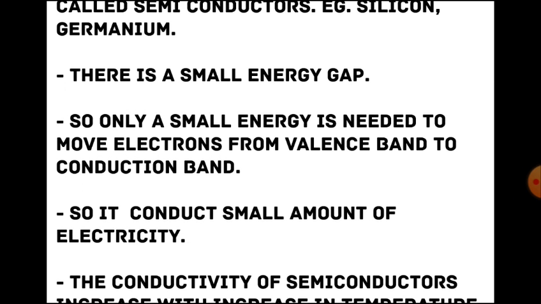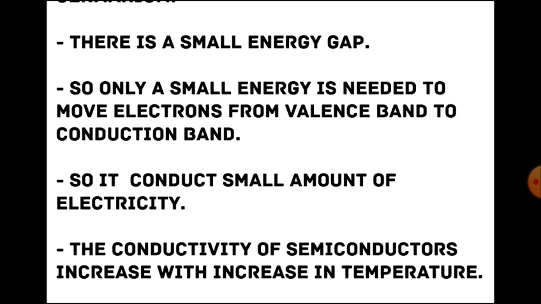Here there is a small energy gap, so only a small energy is needed to move an electron from the valence band to the conduction band, so it conducts a small amount of electricity because there are only a few electrons in the conduction band. The conductivity of semiconductors increases with the increase in temperature. As the temperature increases, the conductivity of semiconductors also increases. We can now see the energy band diagram.